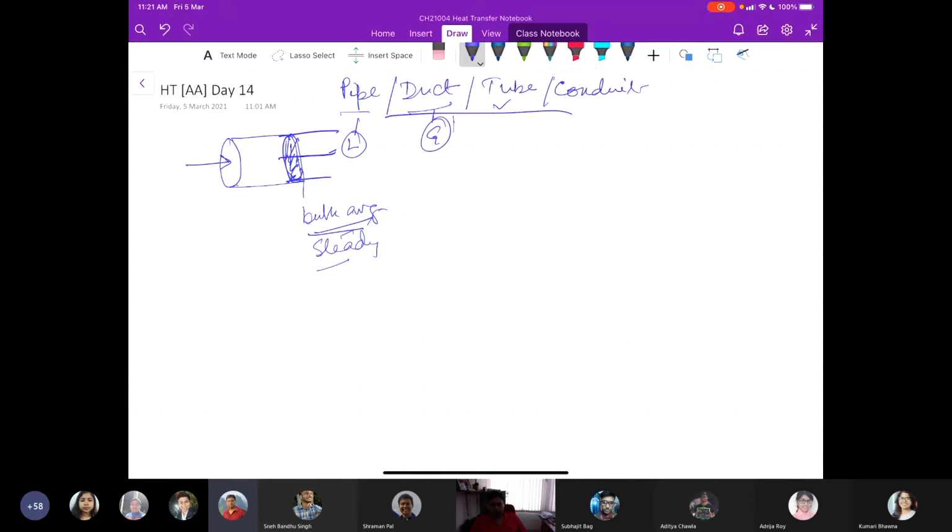Fine. Now consider the flow enters a pipe. In the last section, we saw that when the flow was happening over a flat plate, the boundary layer developed.